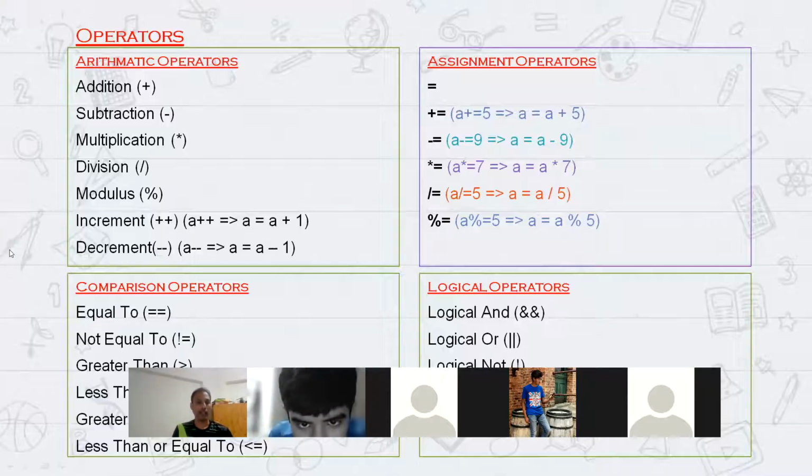I think I need not explain this part, right? You all know, right? Yeah. Hasini, any doubts, Hasini? No.